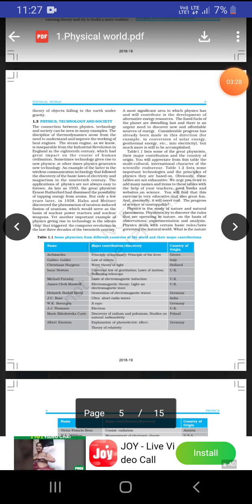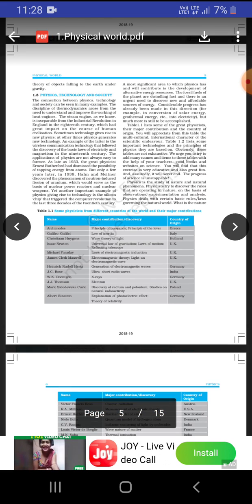This tells about physicists from different countries of the world. Physicists like Galileo, who tells about the law of inertia and is from Italy, and Archimedes, who tells about the principle of buoyancy, and Christiaan Huygens, who tells about the wave theory of light, and Isaac Newton, universal law of motion, universal law of gravitation.